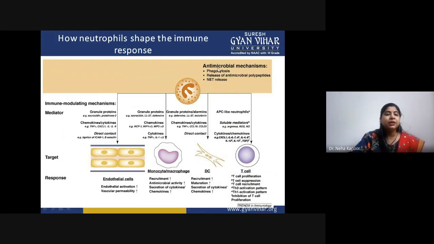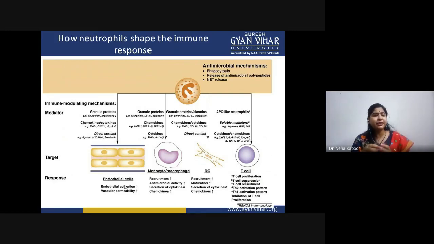As you can see, these neutrophils have antimicrobial mechanisms. Why? Because they can work as a phagocytic cell, so they will trigger the process of phagocytosis. They can release antimicrobial peptides, and they can release NETs. Now the first point is, if they are attacking endothelial cells, then granule protein, chemokines, cytokines, and direct contact can be the major key there. In that case, endothelial cells get activated and vascular permeability is increased so as to clear that very infection.